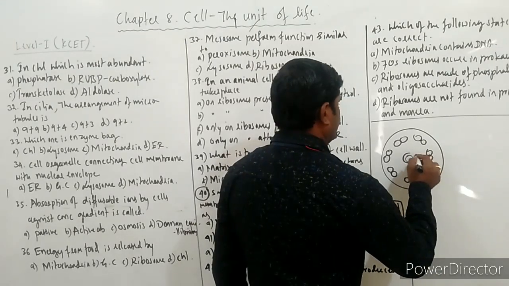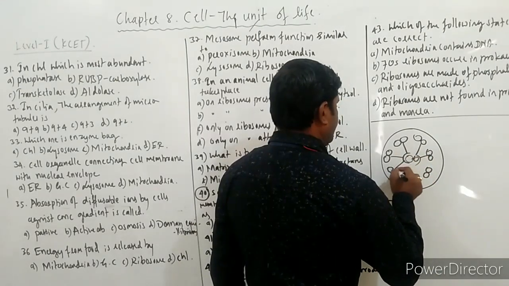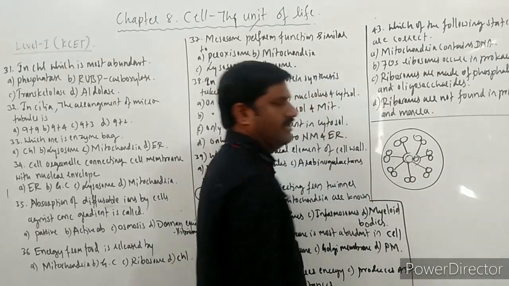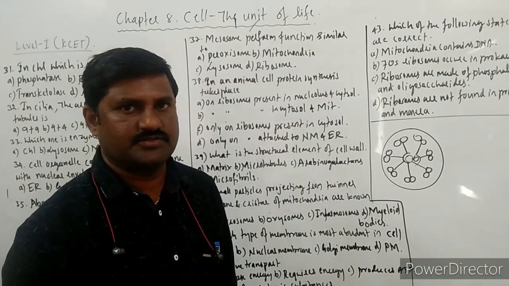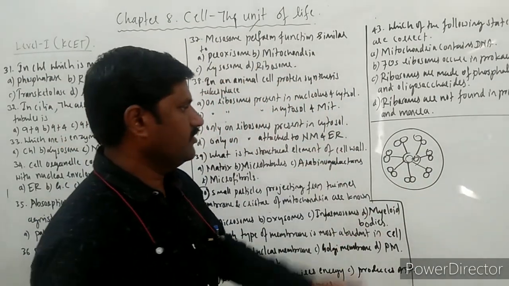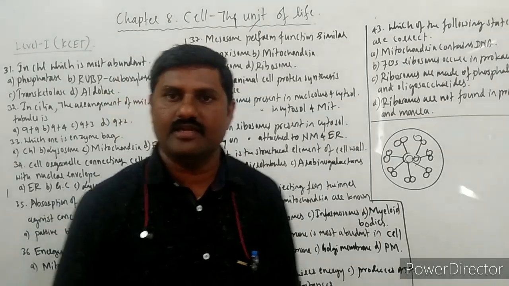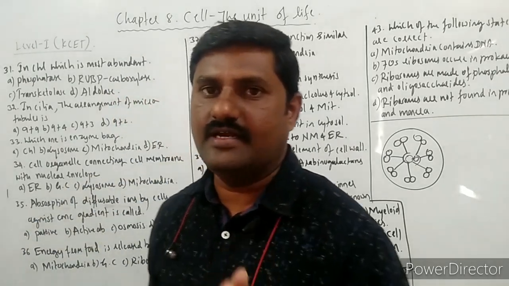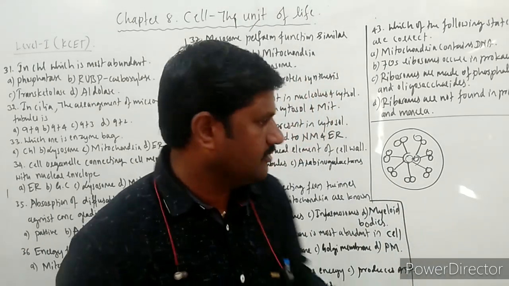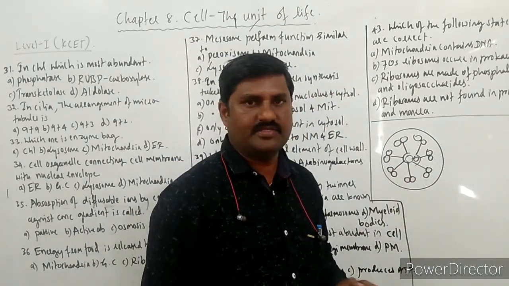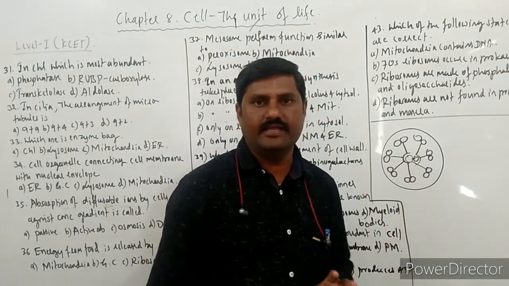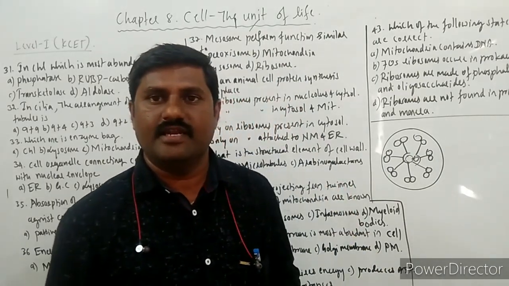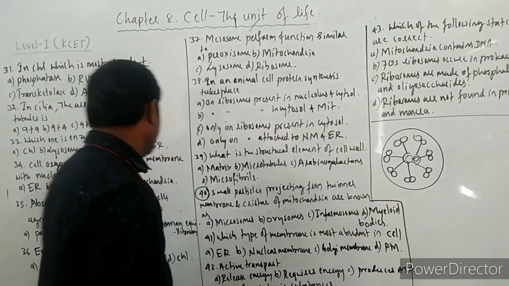All of these are interconnected with the help of radial spokes. How many microtubules we come across is very important: that is 9 plus 2. Here 2 singlets are present and 9 are circularly arranged. Totally, a 9 plus 2 system is seen.